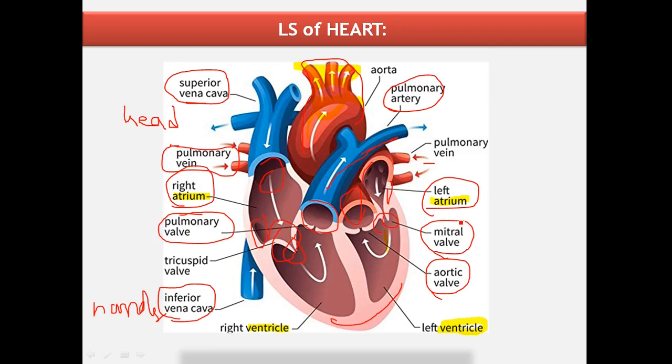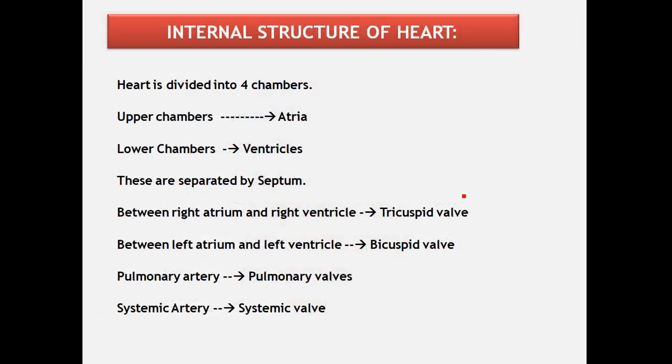Let's revise once. The heart is divided into 4 chambers. Upper chambers are called atria and the lower chambers are called ventricles. These are separated by the septum. In between the right atrium and right ventricle, the tricuspid valve is present, and in between the left atrium and left ventricle, the bicuspid valve is present. We can also call it the mitral valve.